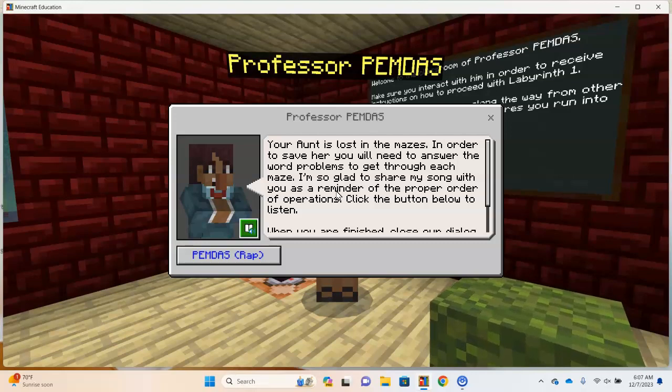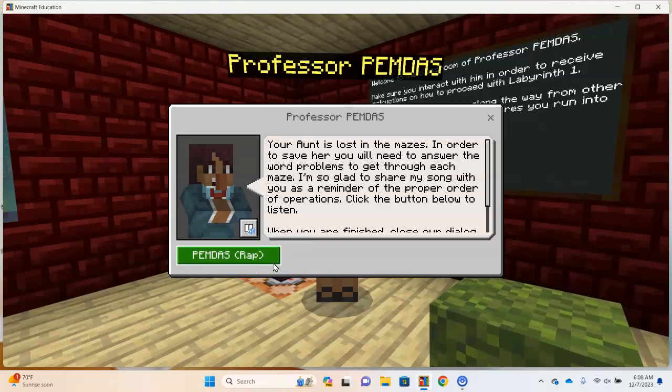He tells us our aunt is lost in the mazes that we need to solve. He says word problems, just all the math problems to get through each maze using the order of operations. He has a song here, the PEMDAS rap. You can tell that the button is changing colors, which indicates that it would link to an external resource. This would be a web browser tab that would have a 90-second song on the order of operations.